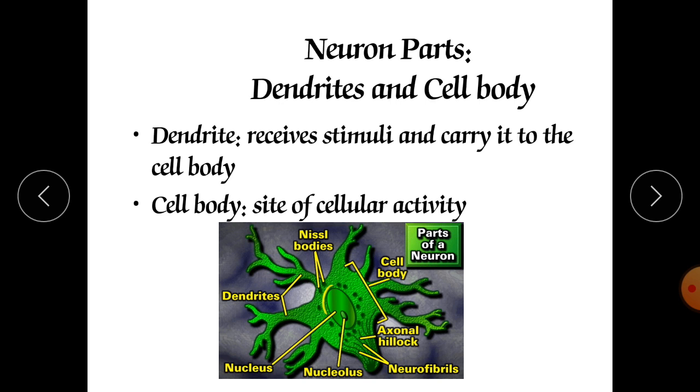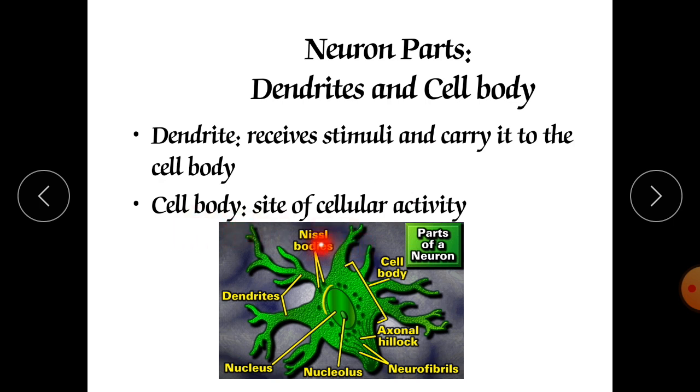Now dendrites and cell bodies. Dendrites receive the stimuli and carry them to the cell body. They are multiple in number, and they can attach to various neurons and accept impulses from various sides.